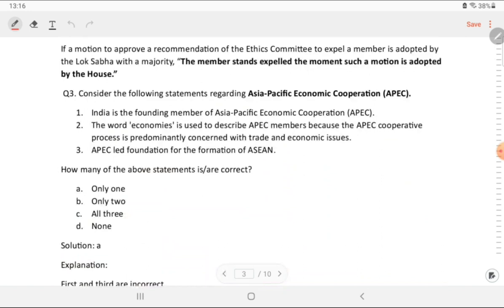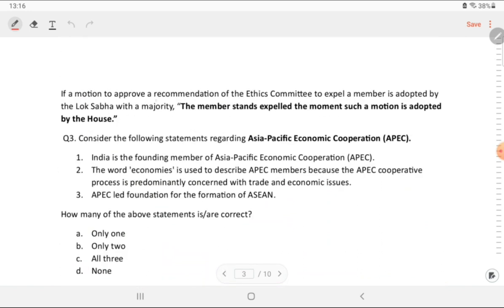Okay. Now, if the motion is approved, the member stands expelled the moment such motion is adopted by the House. So you should also know that when the motion is adopted in the House, the member will stand expelled. This is important.